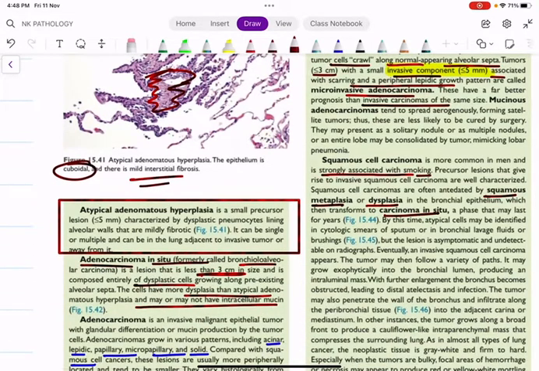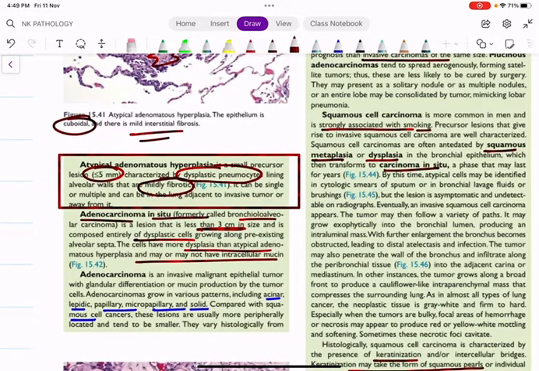So atypical adenomatous hyperplasia. The first point you have to remember is less than or equal to 5 millimeter is the size of the lesion. There will be dysplastic type 2 pneumocytes. They are mildly fibrotic. Less than 5 millimeter, dysplastic pneumocyte, mildly fibrotic. Just remember this picture.